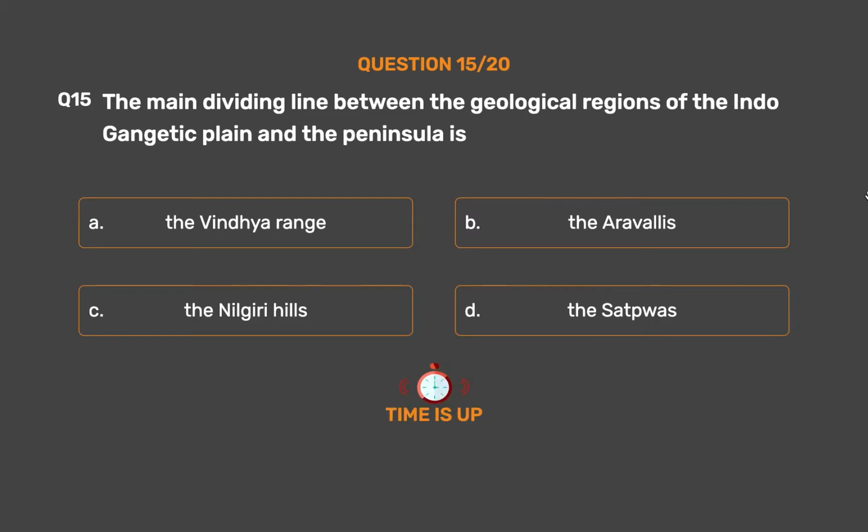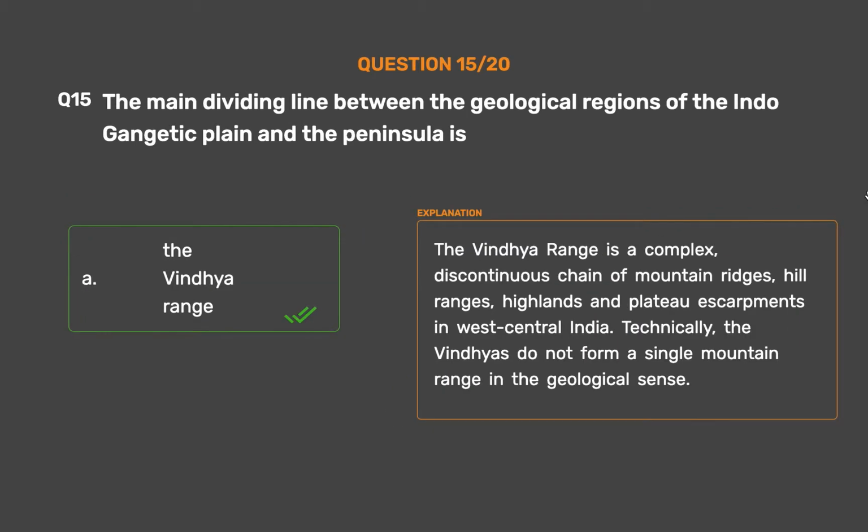The correct answer is option A. The Vindhya Range. The Vindhya Range is a complex, discontinuous chain of mountain ridges, hill ranges, highlands and plateau escarpments in west-central India. Technically, the Vindhyas do not form a single mountain range in the geological sense.